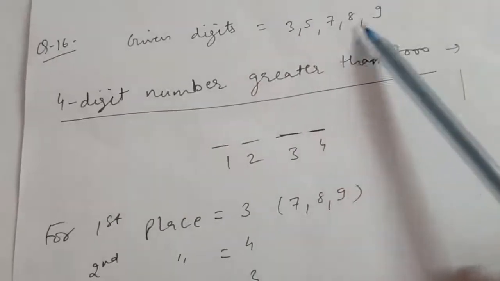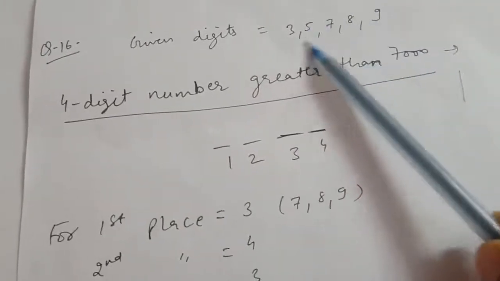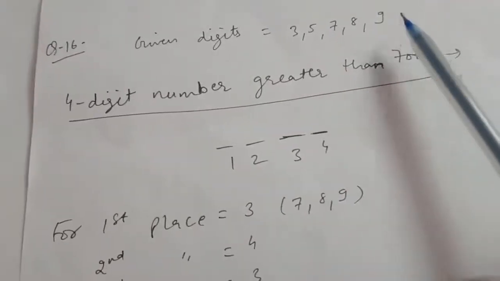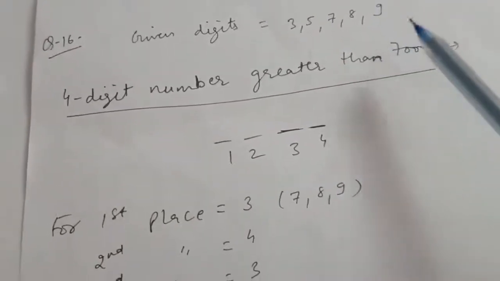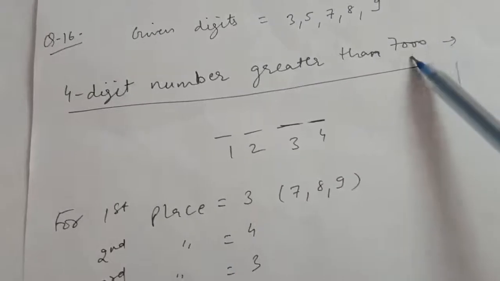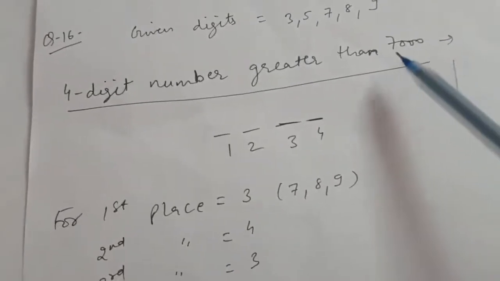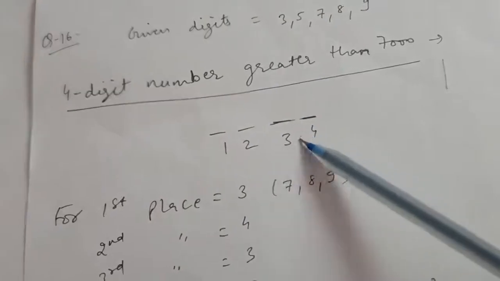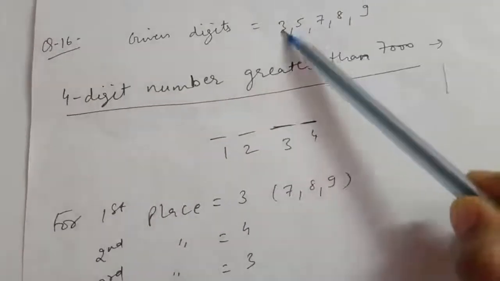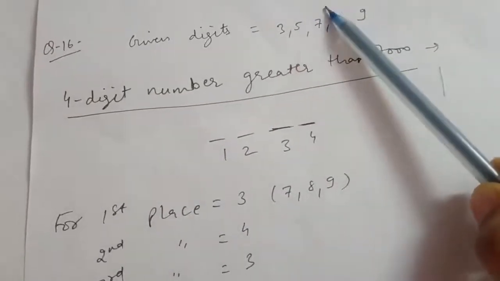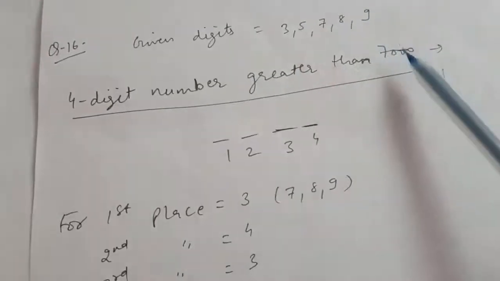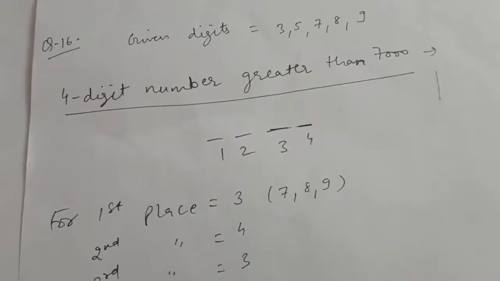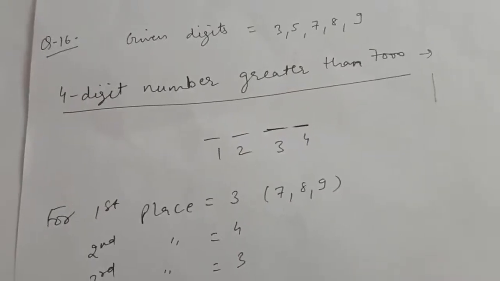And because these are 5 digits, if we use all of them, we can make 5-digit numbers, and all 5-digit numbers will be greater than 7000, right? So first we will find the 4-digit numbers greater than 7000, then we will find the 5-digit numbers which can be formed from these digits, because all of those will be greater than 7000. Add both of the results, you'll get the total answer.